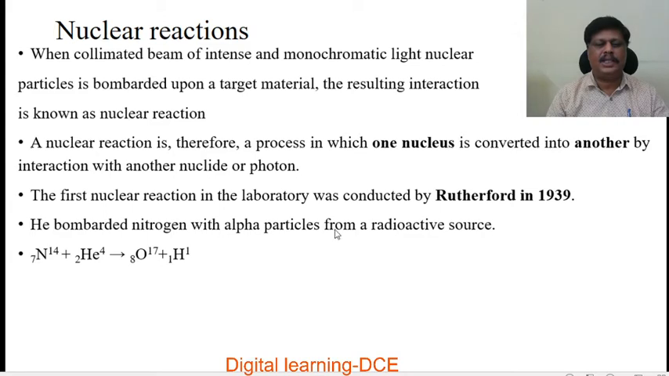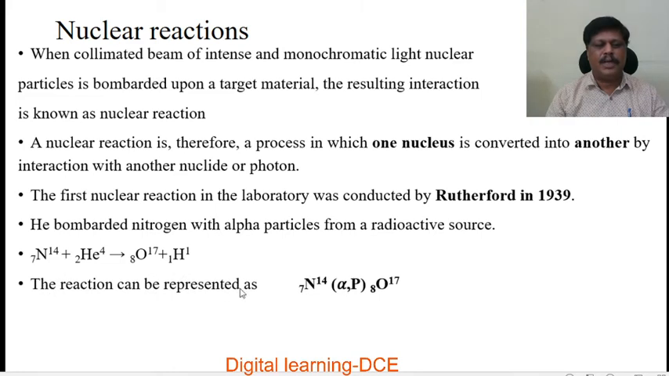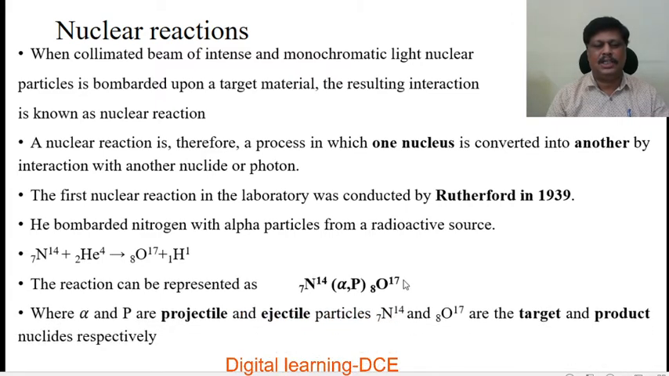And the reaction is given as, this is the bombarding particle, that is the alpha particle, nothing but a helium nucleus represented by 2He4, and this is the target nucleus, that is the nitrogen nucleus 7N14, which gives rise to oxygen 17 and a hydrogen or proton. The reaction can be represented as 7N14 (alpha, proton) 8O17.